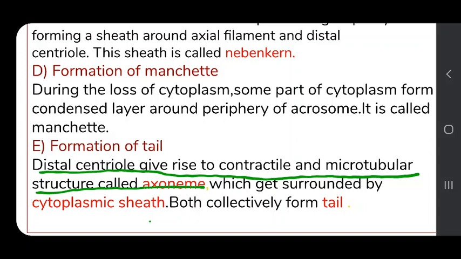That is the axoneme surrounded by a cytoplasmic sheath. They both collectively form the tail. I will discuss the functions of each part in the structure of spermatozoa in the later slides.